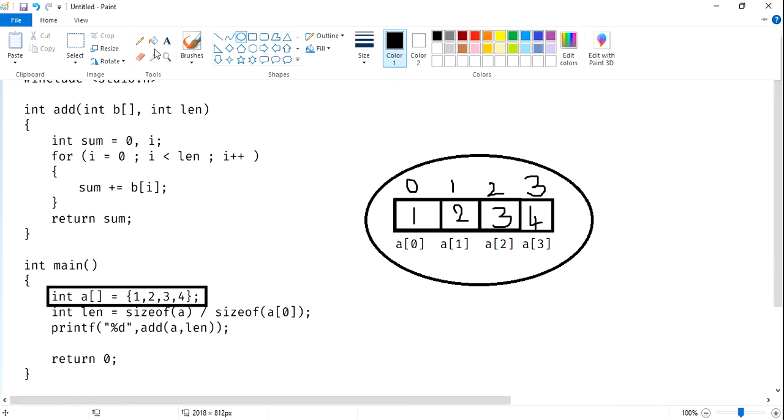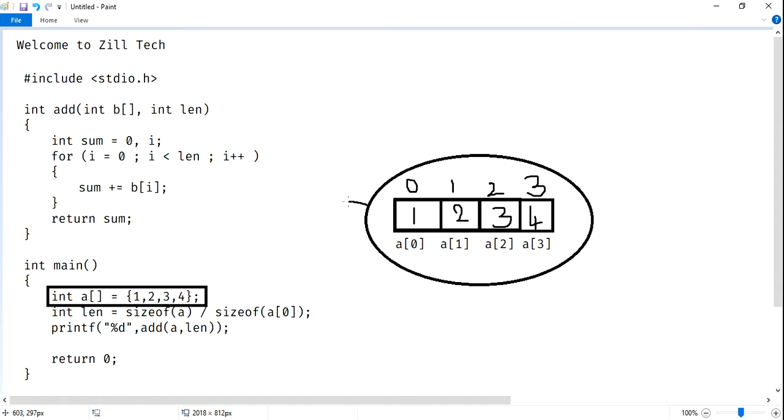And it is there in a. It's completely there in a. Then the total size of a: 1, 2, 3, 4, every one is 4, 4 into 4, 16. This is 4, this is 4, 8, 12, 16.